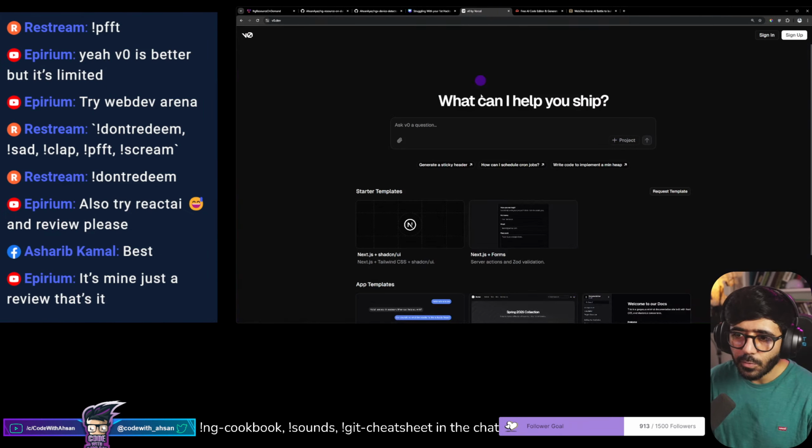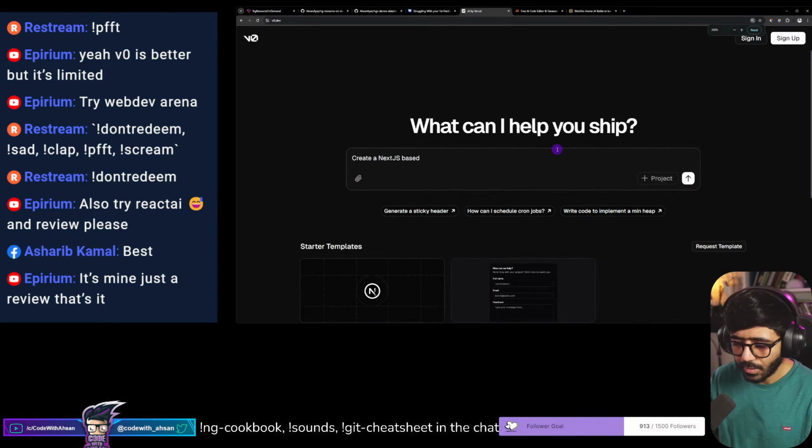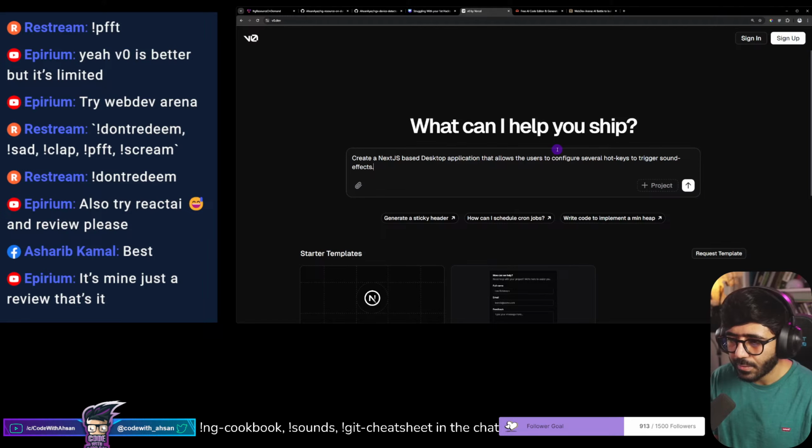Okay, so we have V0 by ourselves. So first let's create our prompt here. Let's say create a Next.js based desktop application that allows the users to configure several hotkeys to trigger sound effects.